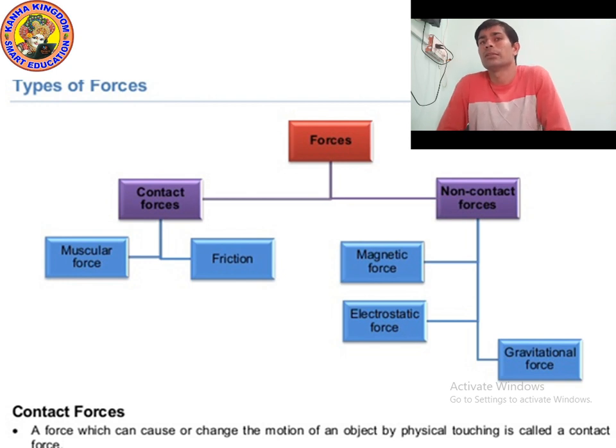Heavy trucks have 6 to 8 tires instead of the conventional 4, in order to increase the area of contact between the tire and the road. Thus the pressure on the ground is reduced. So trucks have 8 to 10 tires because it increases the area of contact between the tires and the road.